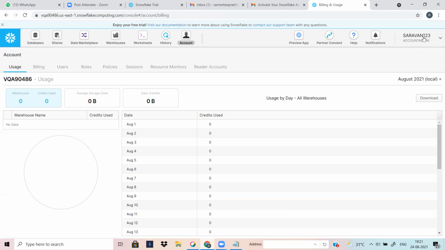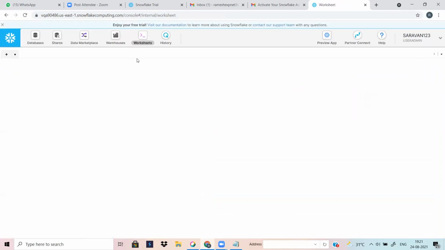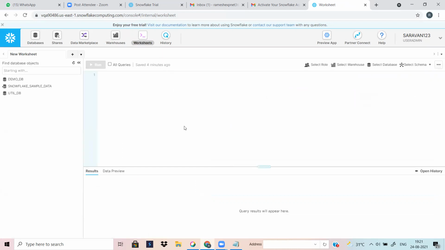Then the next role is the user admin role. The user admin role is just for creating new users and new roles in your account. Suppose you want to create one new user, one role, in that case you go with the user admin. You know the DBA, right? If you want to create roles and users, you can use the user admin role.